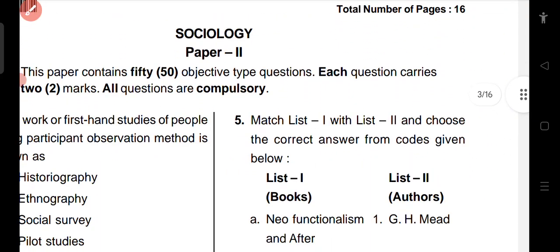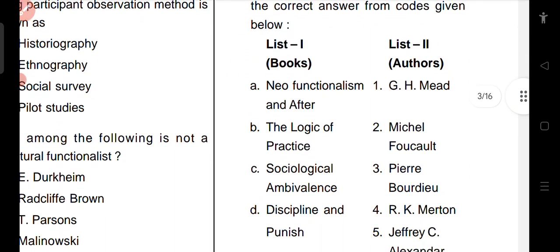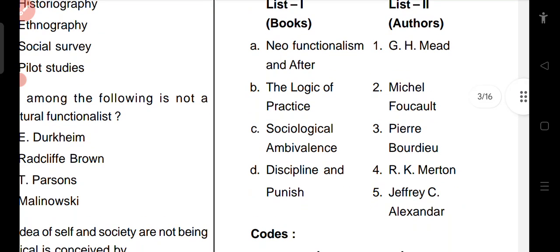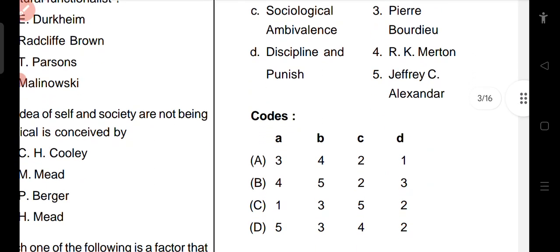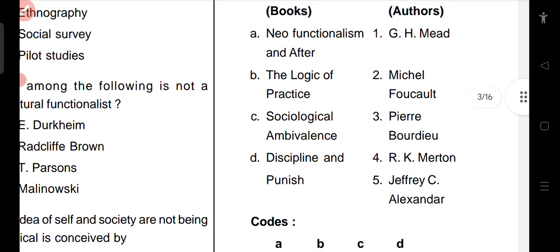Question number 5 is matching books with the authors. Neo-functionalism and after, the logic of practice, sociological ambivalence, discipline and punish. G.H. Mead, Michel Foucault, Pierre Bourdieu, R.K. Merton, Jeffrey C. Alexander. Neo-functionalism is the keyword for Jeffrey C. Alexander. So it comes in option D, we got our option.